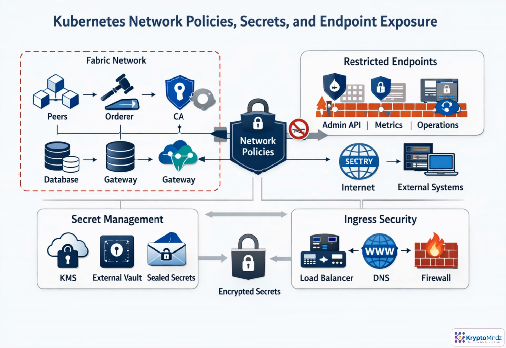Kubernetes should enforce the trust boundaries around Fabric, not just run the pods. Network policies should allow only required paths: peers to orderers, gateways to peers, CAs to approved clients, and monitoring to approved targets. Everything else should be denied by default, especially admin, metrics, and operations endpoints. Apply the same discipline to secrets. Encrypt them, limit access, and prefer KMS, external vaults, or sealed secrets. Review every ingress, DNS, firewall, and load balancer change.